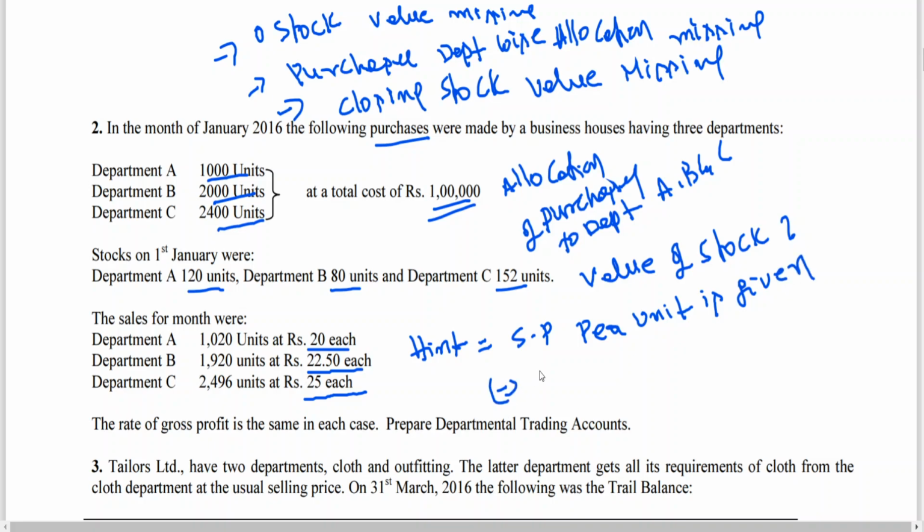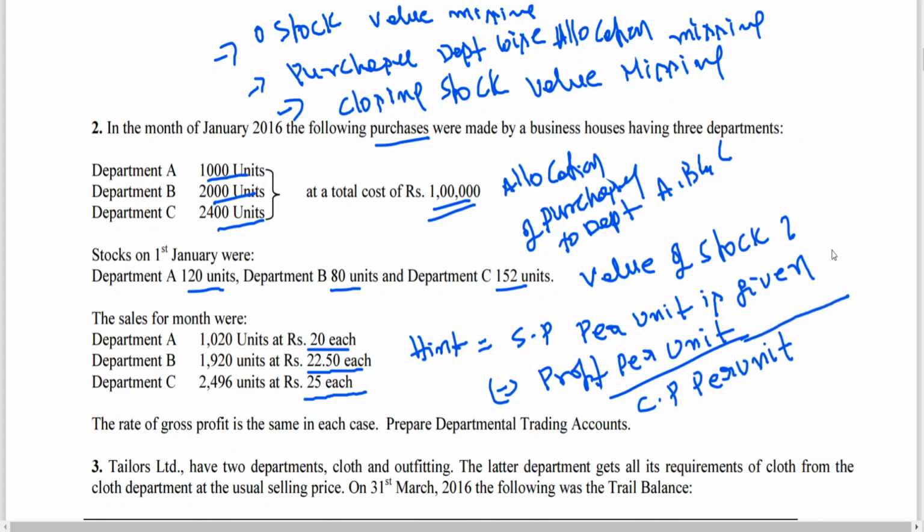From this, if you take out profit per unit, then we can get cost price per unit, no? If you are able to understand, I think you can work out without me telling anything. Selling price per unit has been given. If I can find out profit per unit, we can find out cost price per unit.